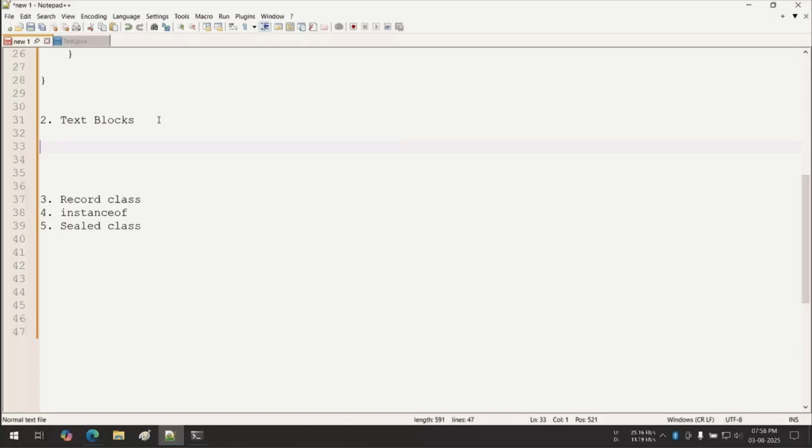Earlier, this feature was there in Python. I hope some of you may know Python. In Python, you can write multi-line statements. I'm not going to teach Python. The thing is, a text block was introduced in, do you know, Java 15. Earlier it was Java 14. So now it is Java 15.